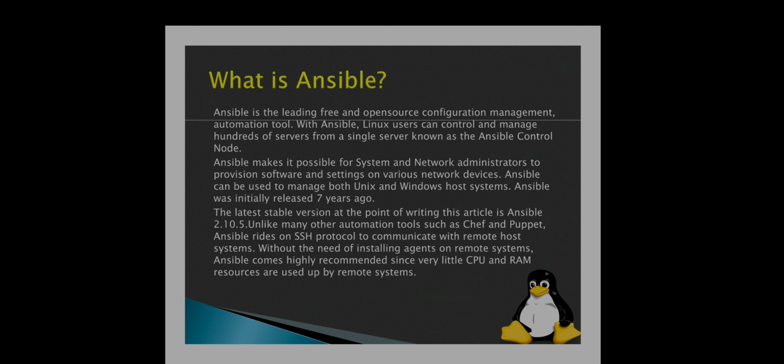Ansible can be used to manage both Unix and Windows host systems. Ansible was initially released 7 years ago. The latest stable version at the point of writing this article is Ansible 2.10.5. Unlike many other automation tools such as Chef and Puppet, Ansible relies on the SSH protocol to communicate with remote host systems. Without the need to install agents on remote systems, Ansible is highly recommended since very little CPU and RAM resources are used up by the remote system.